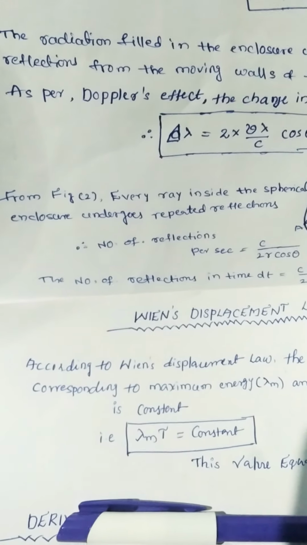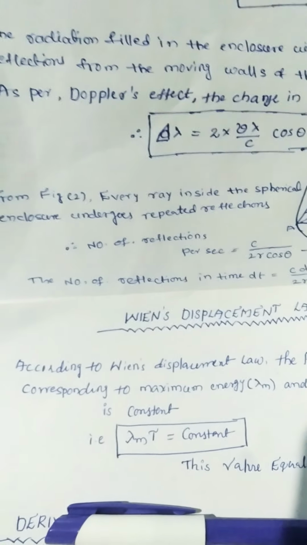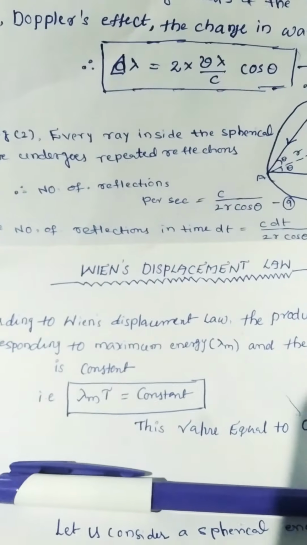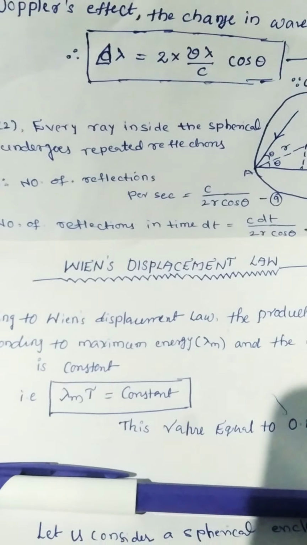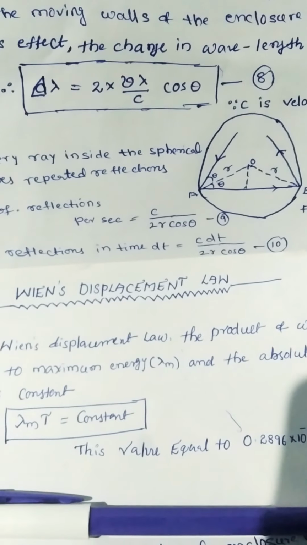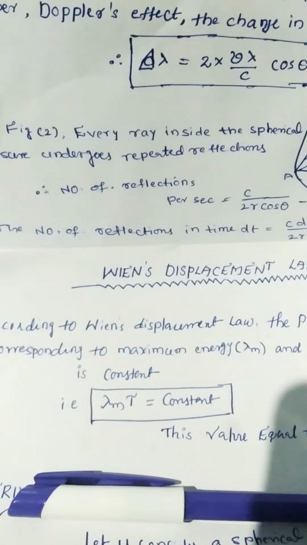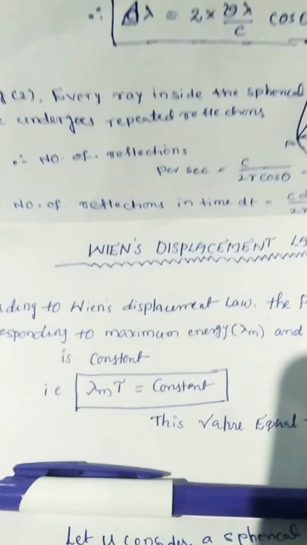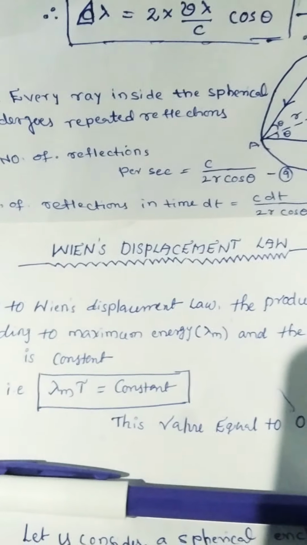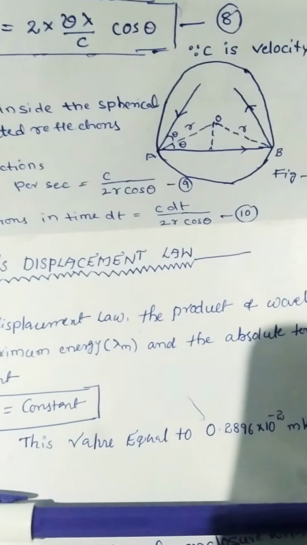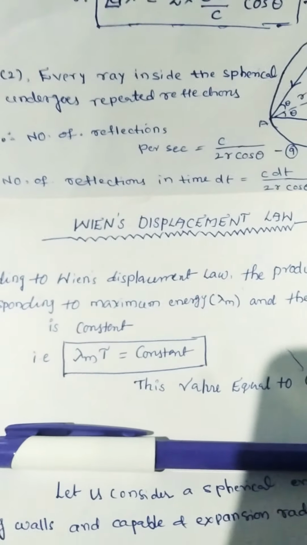From figure 2, the number of reflections per second is c by 2r cos theta. Thus we take this as equation 9. In time dt, the number of reflections can be considered as c dt by 2r cos theta, which we take as equation 10.